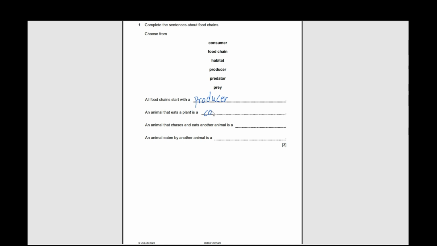And by the way, animals that eat plants are herbivores. Just general knowledge. Consumer. An animal that chases and eats another animal is a predator.